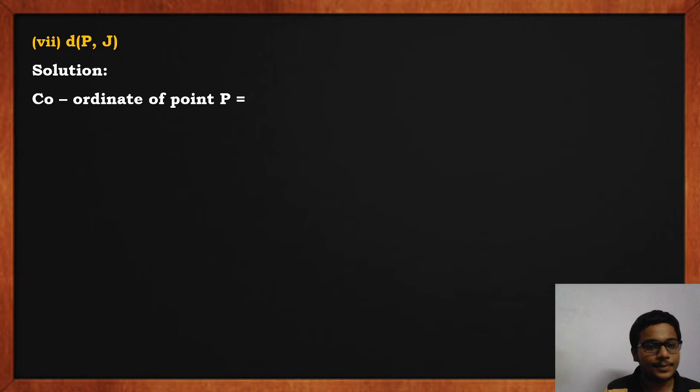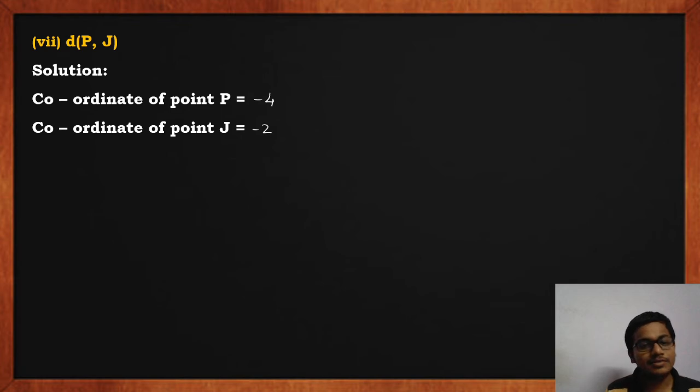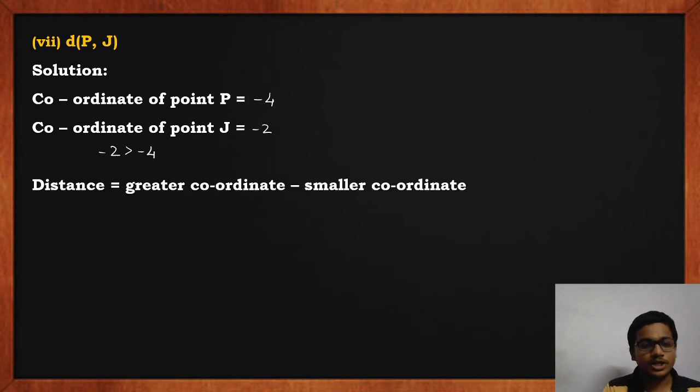Now we move to the seventh one. Seventh one is distance PJ. Again, solution, coordinate of point P is minus 4. Coordinate of point J is minus 2. In negative numbers, the smaller the number, the greater is its value. So minus 2 is greater than minus 4. Distance is greater coordinate minus smaller coordinate.